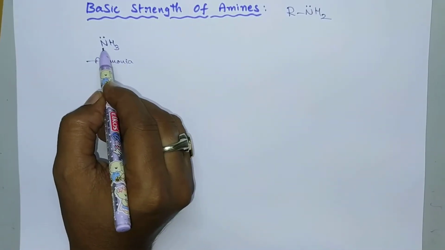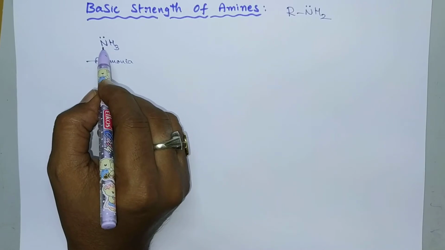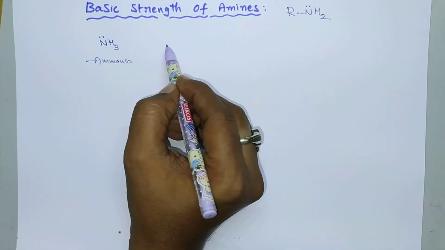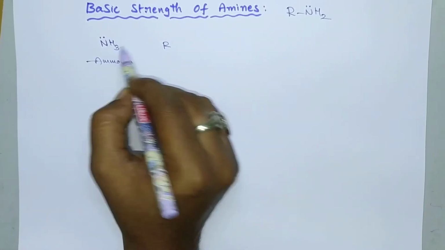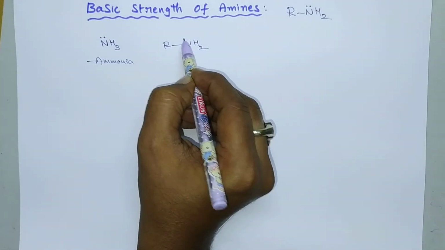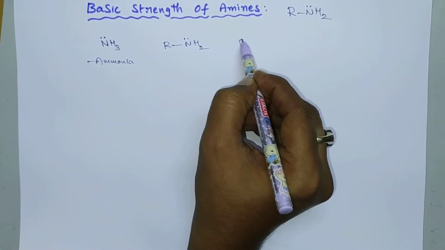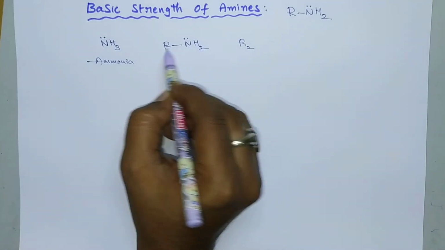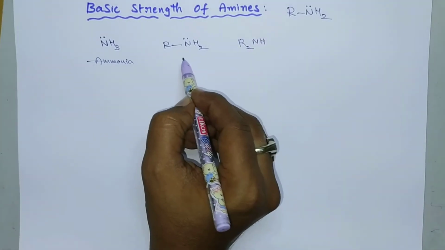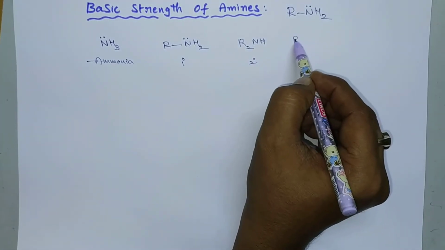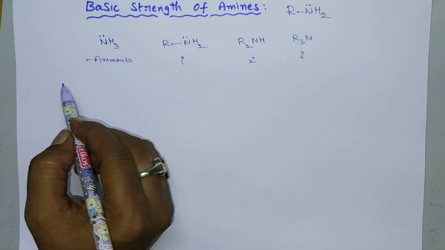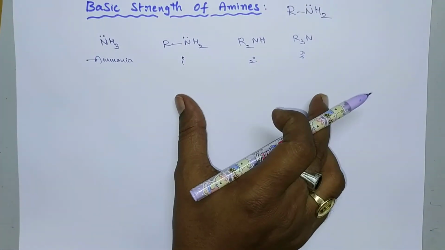Alkyl substitution of this ammonia will produce different amines. If one hydrogen is replaced by an alkyl group, then we get RNH2. This is a primary amine. If two hydrogens are replaced by two alkyl groups, then we get R2NH, a secondary amine, and R3N is a tertiary amine. Now let us check the basic strength of these four.